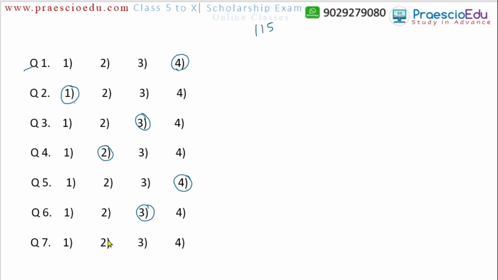Now question number 7: leopard, cow, elephant and rhinoceros. Rhinoceros, elephant and cow are all herbivorous, and the leopard is carnivorous, because the leopard eats meat. So as per food intake, the leopard is different, option number 1.